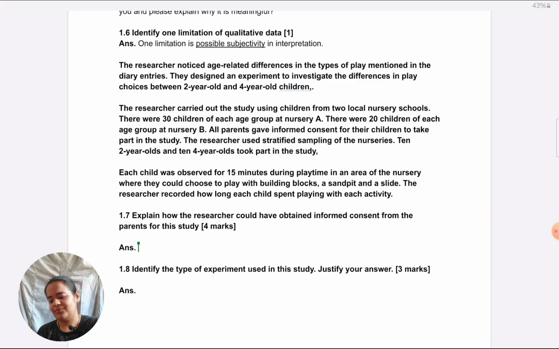Okay. The first step when it comes to informed consent is to give a consent form to somebody, right?